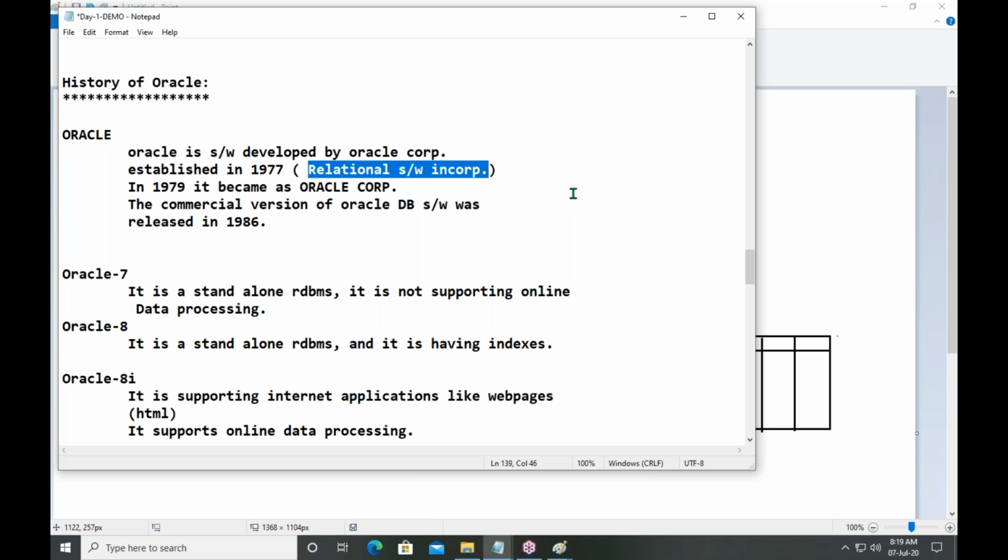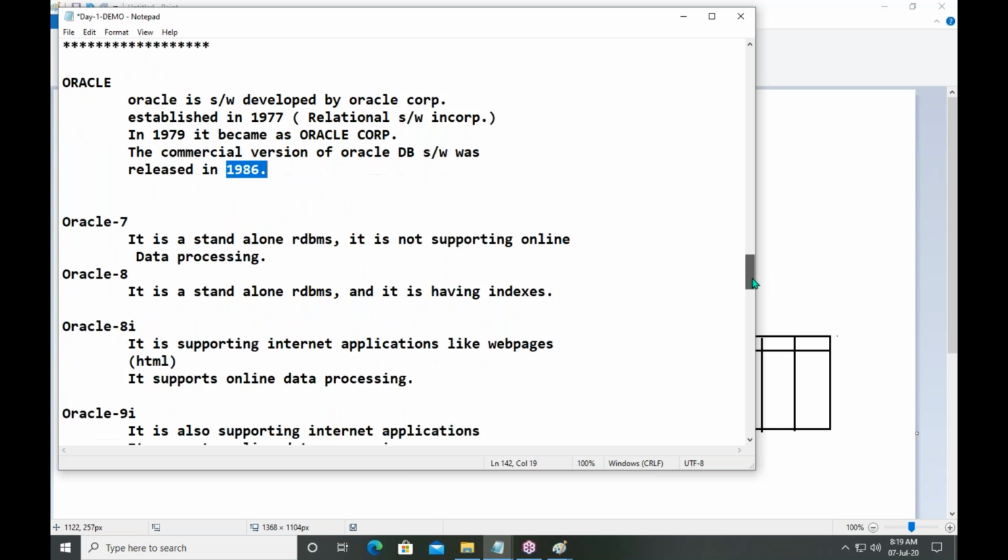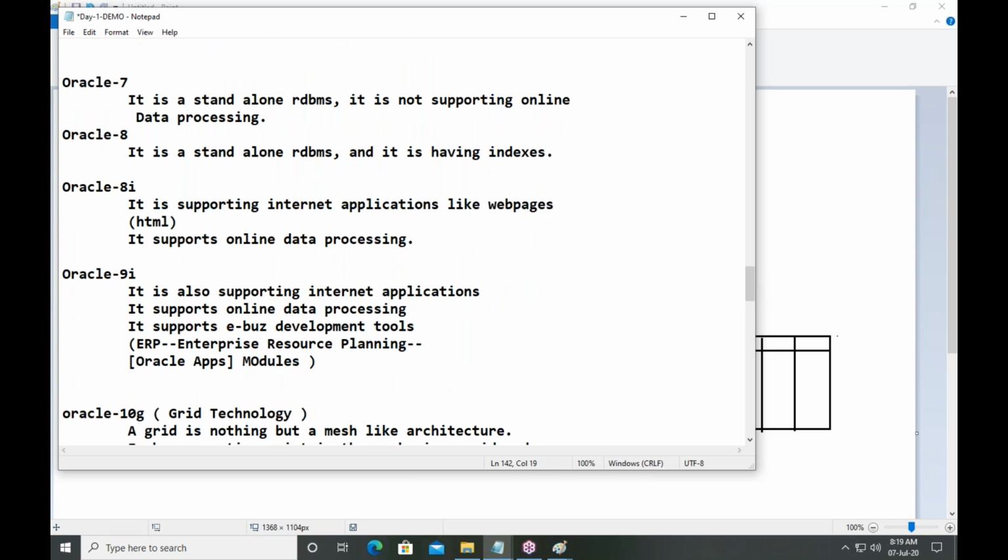After 2 years, in 1979, the company name was changed to Oracle Corporation, and after 7 years, in 1986, the first successful commercial database was released, that is Oracle 7.